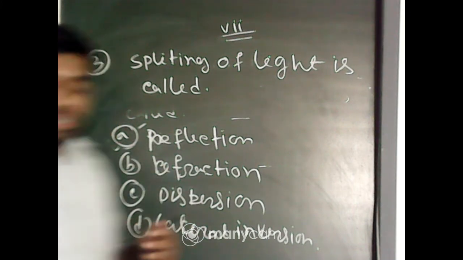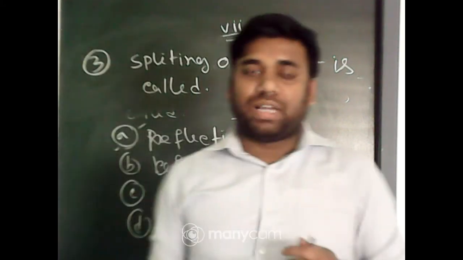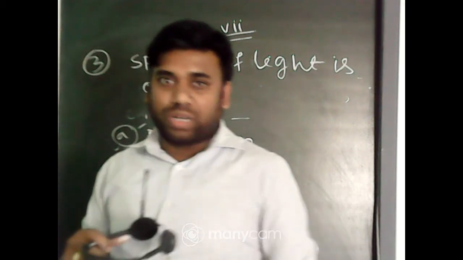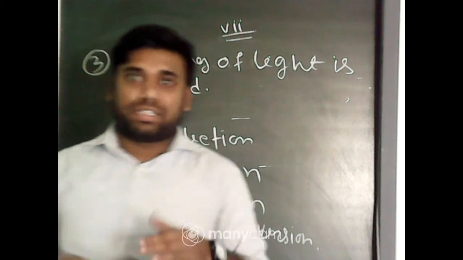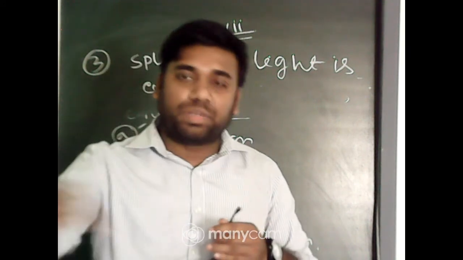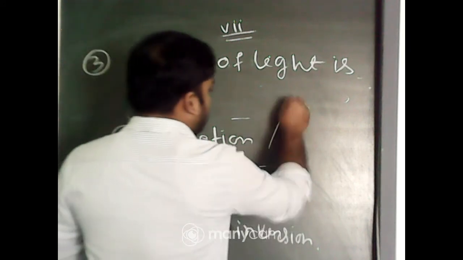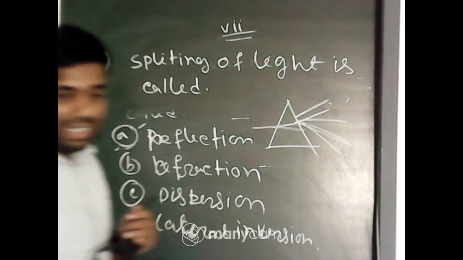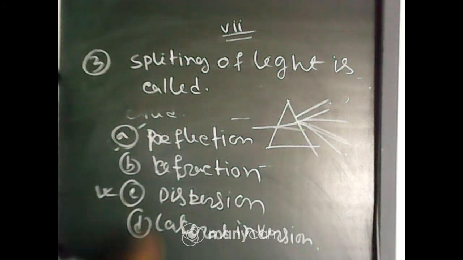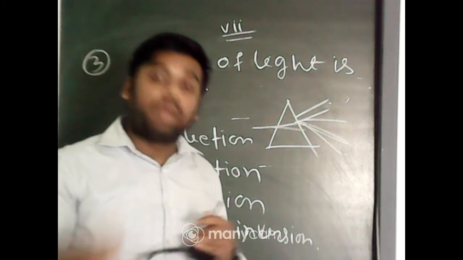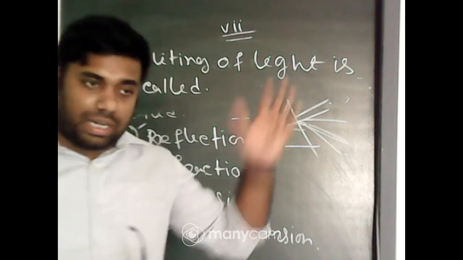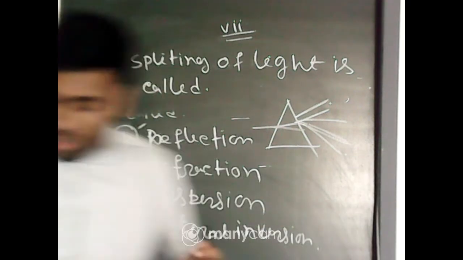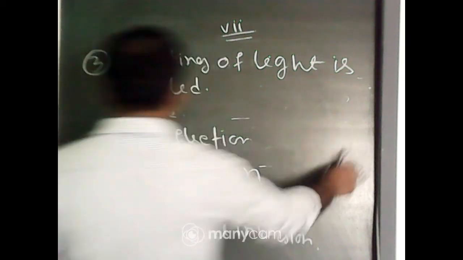First of all, I hope I have discussed it in your class today. Splitting of light happens when light passes through a prism-like substance. When white light passes through the prism-like substance, it breaks into seven component colors. That incident is known as, no doubt, dispersion. So splitting or breaking of light into colors, the component colors are VIBGYOR. That is question number 3.